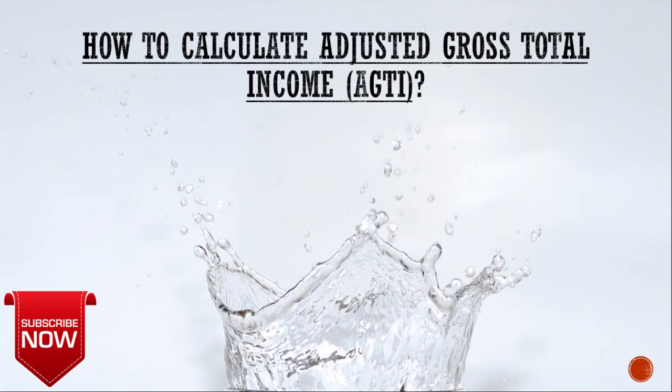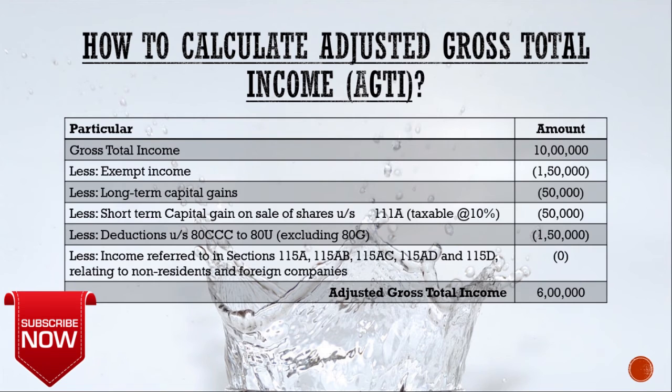So friends, let's see how to calculate adjusted gross total income. So in that, first you have to take gross total income, which we are assuming 10 lakhs, from which you have to reduce exempted income that we are assuming 1,50,000. Then you have to reduce long-term capital gain, that is 50,000. Then you have to reduce short-term capital gain, which is taxable under section 111A at the rate of 10%, which we are assuming 50,000.